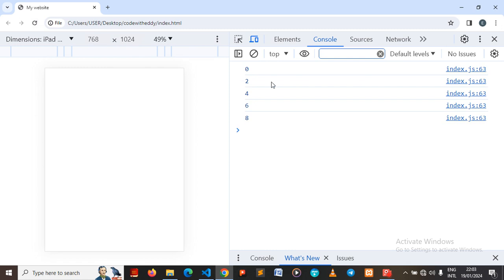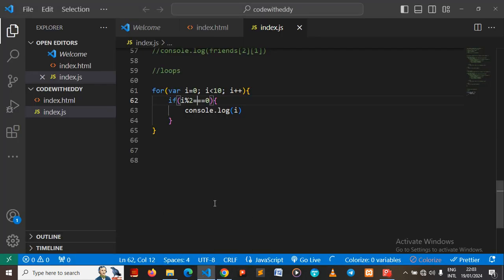So now we see 2, 4, 6, 8. And now your first task, as far as this particular video is concerned, is to print out all the odd numbers. I've done it for even numbers. You have to print out all the odd numbers between 0 and 20. All right, apart from this, is there any other thing we can actually use these for loops for?